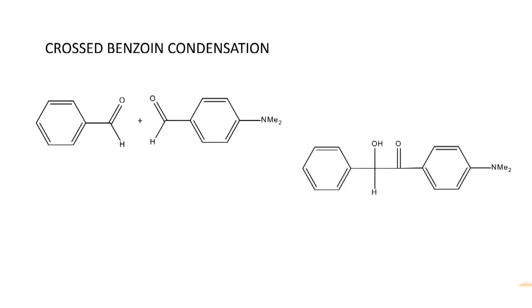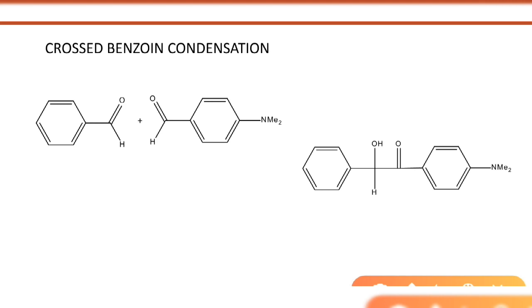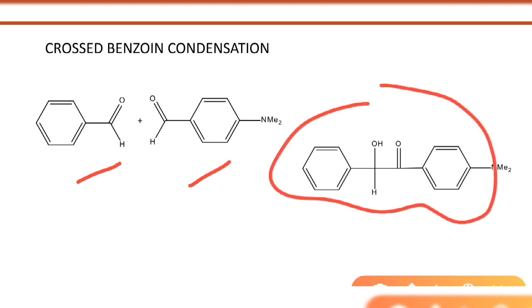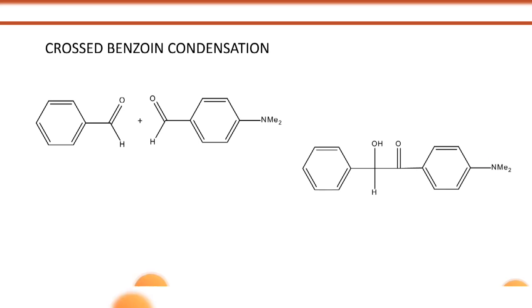Now crossed benzoin condensation. In cross benzoin condensation, two molecules of the same aldehyde will not be used. Here two different aldehyde molecules, benzaldehyde and para-N,N-dimethylaminobenzaldehyde, are used, and the product is that benzoin. So a question comes to mind: cyanide will attack which carbonyl carbon, which aldehyde?